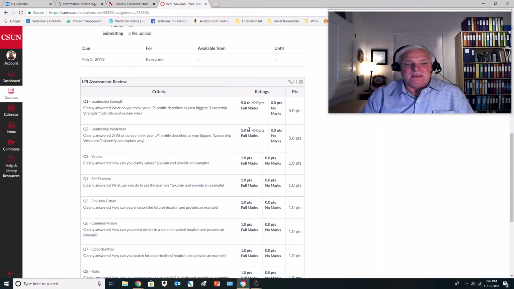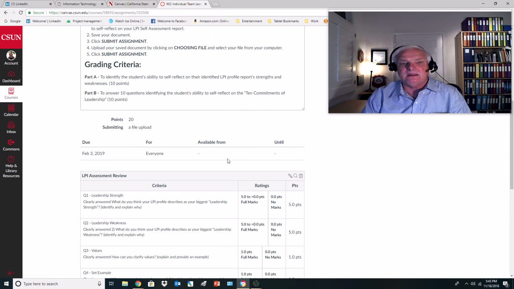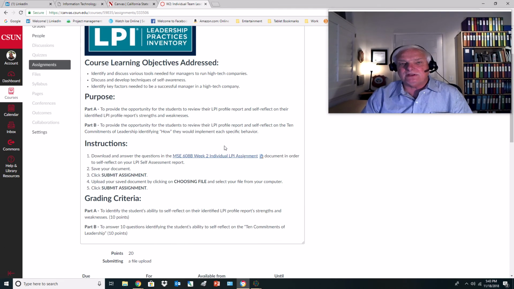Now, I've also created a grading rubric for you so that you can take a peek at the grading rubric. You can see how many points are available for which questions. You must answer each question to get the full points. So remember that. This assignment is worth 20 points. The only way you can get full credit is to go ahead and fill this template back out, send it in. So I need that submitted into the gradebook.